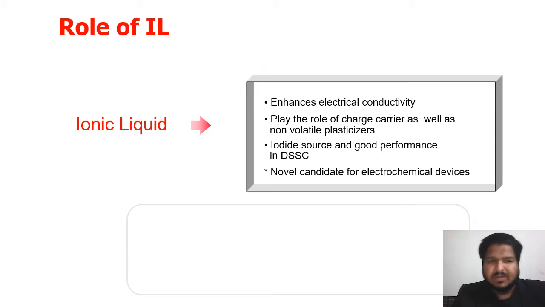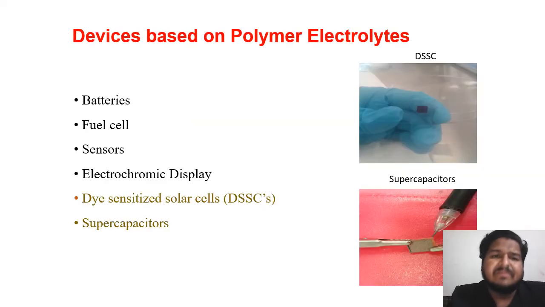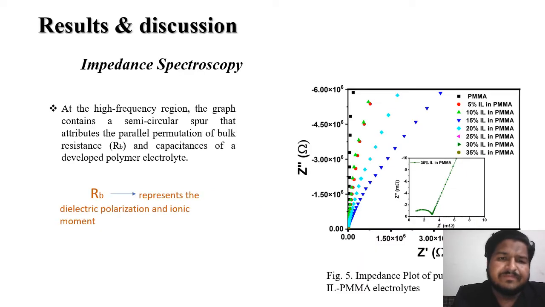Okay, so in the next we have devices based on the polymer electrolyte. First one is batteries, fuel cell, sensor, electrochromic displays, dye sensor, solar cell, and supercapacitor. In our laboratory, we are mainly focused on the last two points, that is DSSC as well as supercapacitor. In this work, I mainly focus on these two devices.